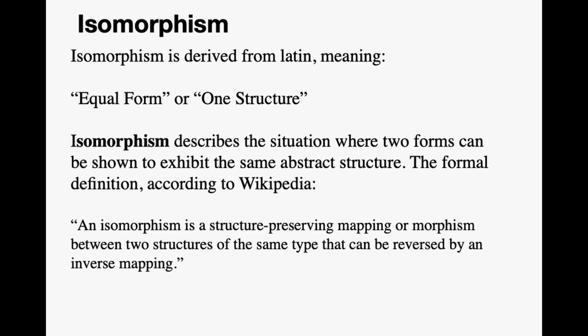Isomorphism is derived from Latin and it means equal form or one structure. It describes a situation where two forms can be shown to exhibit the same abstract structure. A formal definition from Wikipedia: an isomorphism is a structure-preserving mapping between two structures of the same type that can be reversed by an inverse mapping.